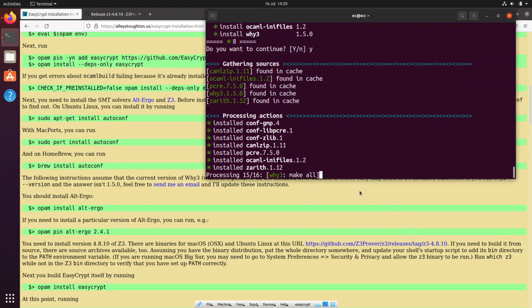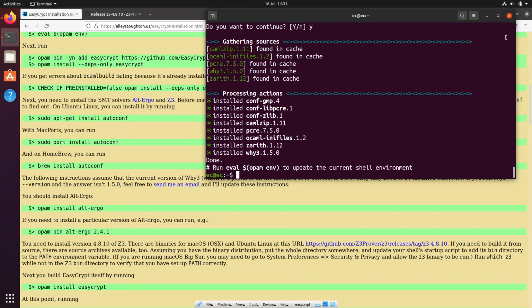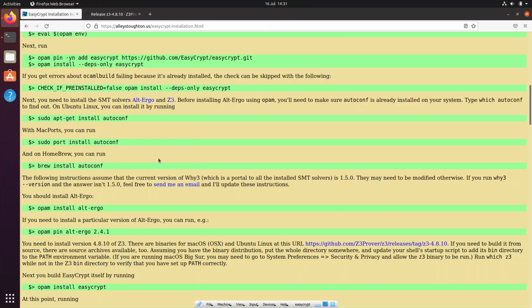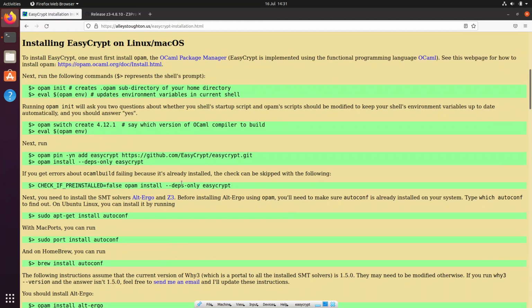All right, let's see how far. Okay, it seems like this will take a while as well. So again, pause, and then I'll be back. Okay, so EasyCrypt has been installed successfully, and there weren't any errors this time. And as it says, it wants us to run that command to update the shell environment, and let us do that. Otherwise, when you try to run EasyCrypt from the shell, it'll complain about where EasyCrypt is, because we've installed it using Opam.